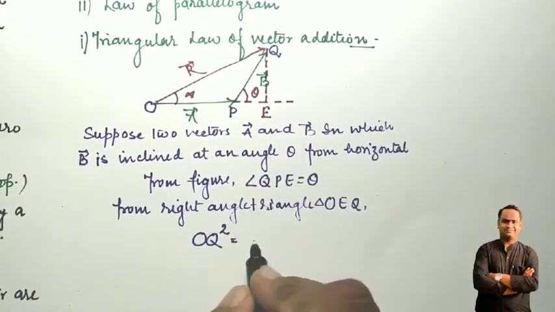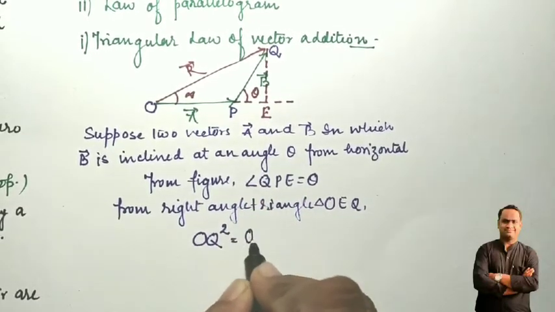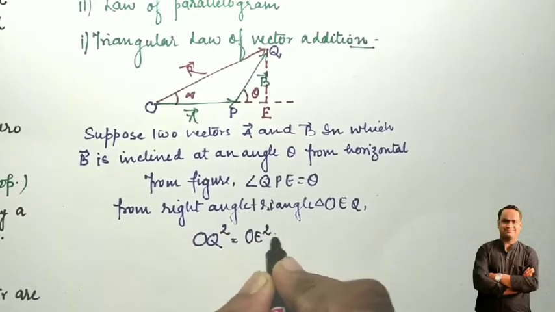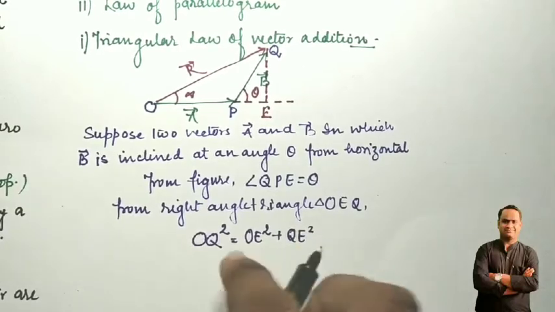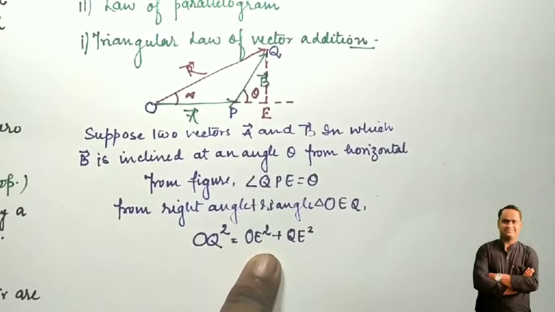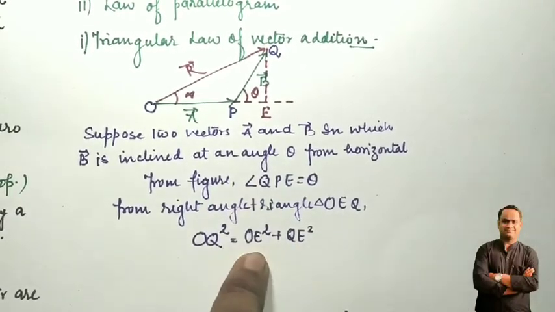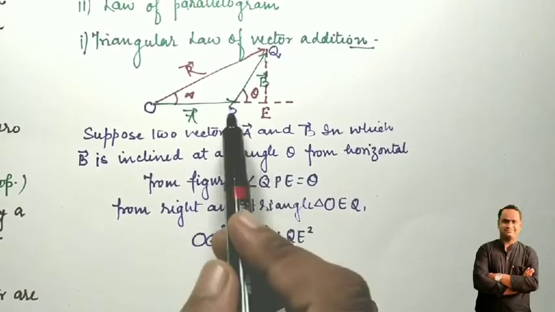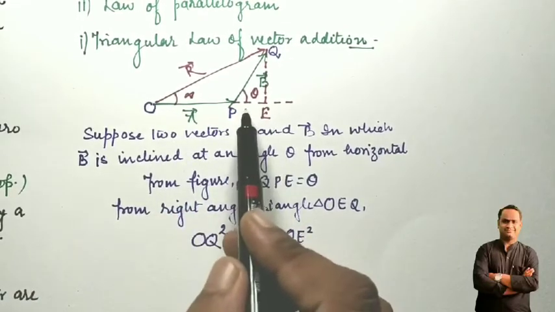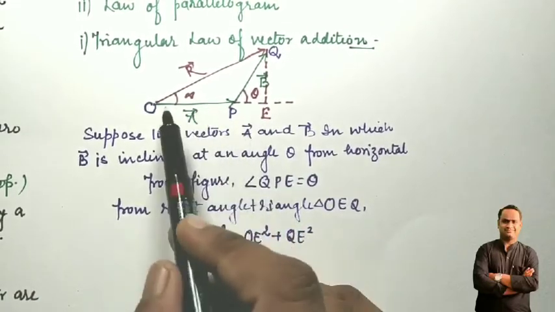So I am writing here, OQ square is equal to OE square plus QE square, the sum of the square of the base and the square of the perpendicular. Here you can see that the base OE is also divided into two parts, OP and PE.